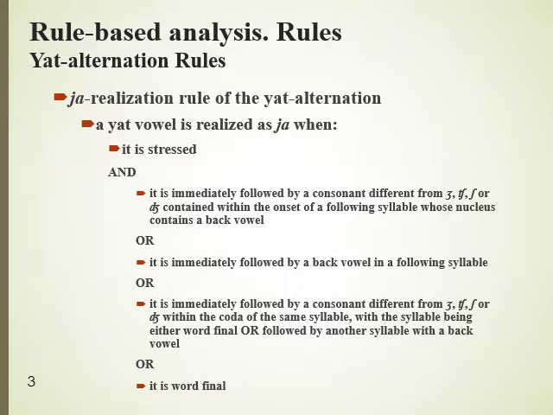According to this rule, a Yat vowel is realized as Ya when it is stressed and when it is immediately followed by a consonant different from J, Ch, Sh, or J, contained within the onset of a following syllable whose nucleus contains a back vowel, or it is immediately followed by a back vowel in a following syllable, or it is immediately followed by a consonant different from J, Ch, Sh, or J, within the coda of the same syllable, with the syllable being either word final or followed by another syllable with a back vowel, or it is word final.